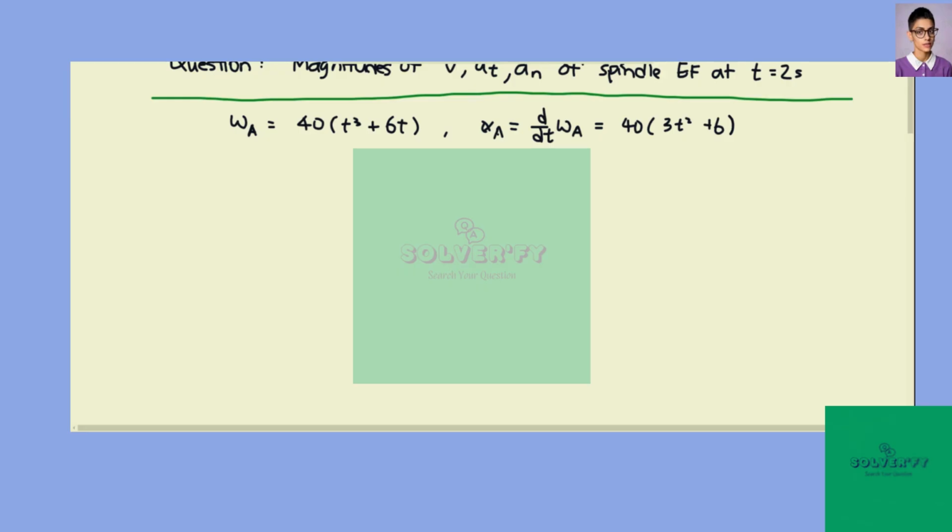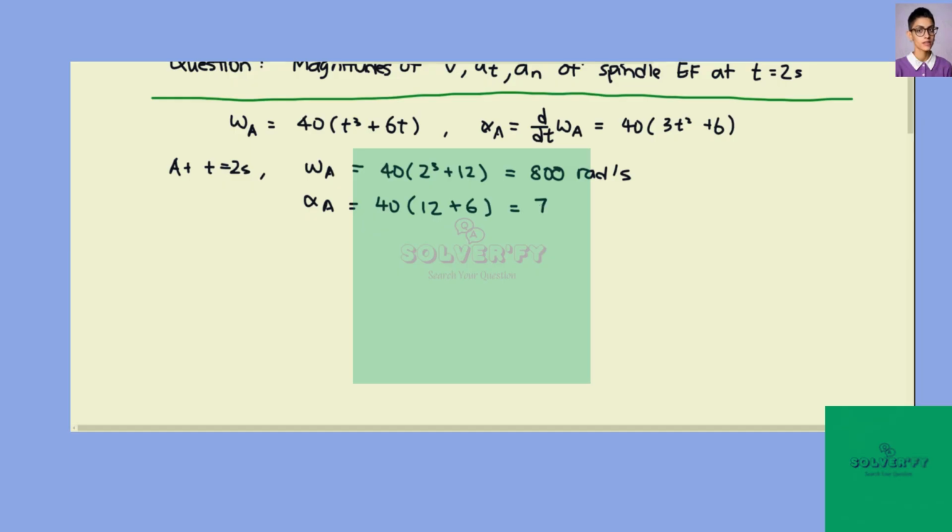so at t equals 2 seconds, we can find omega A to be 40 times 2 cubed plus 12. So this is 800 radians per second. And then alpha A is 40 times 12 plus 16 plus 6, sorry. And so this is equal to 720 radians per second square.